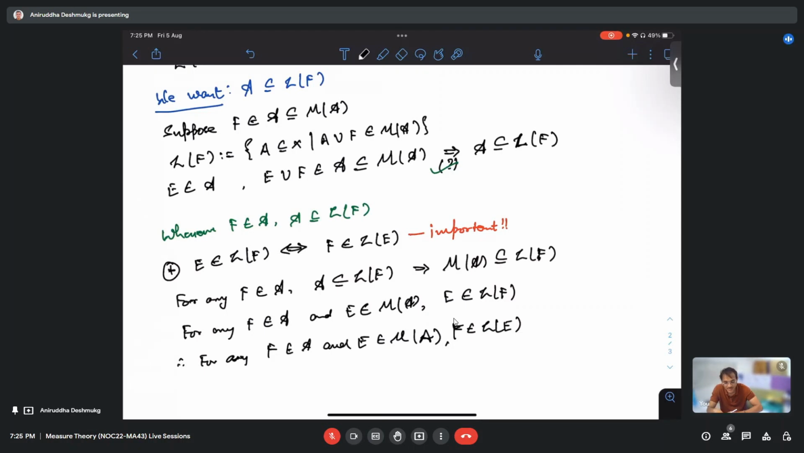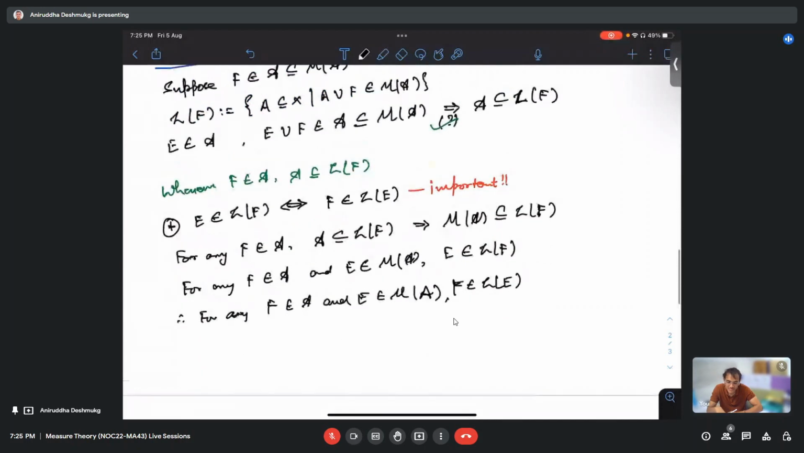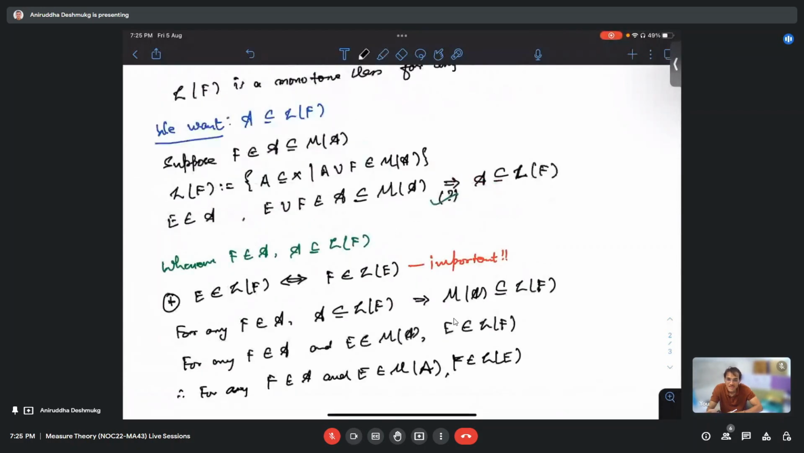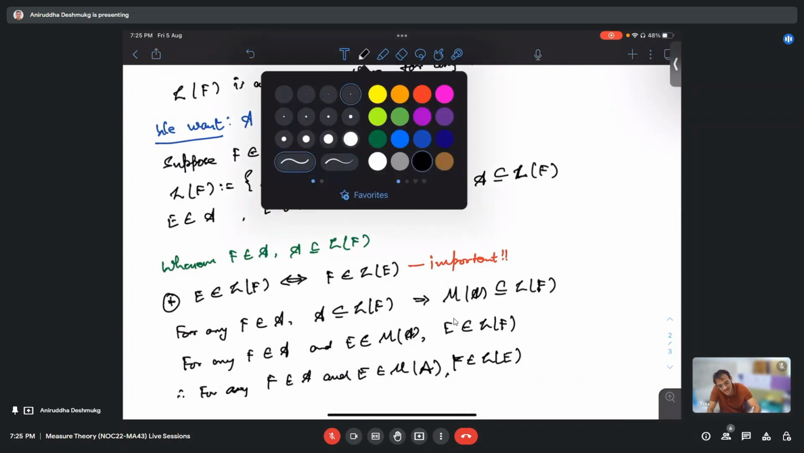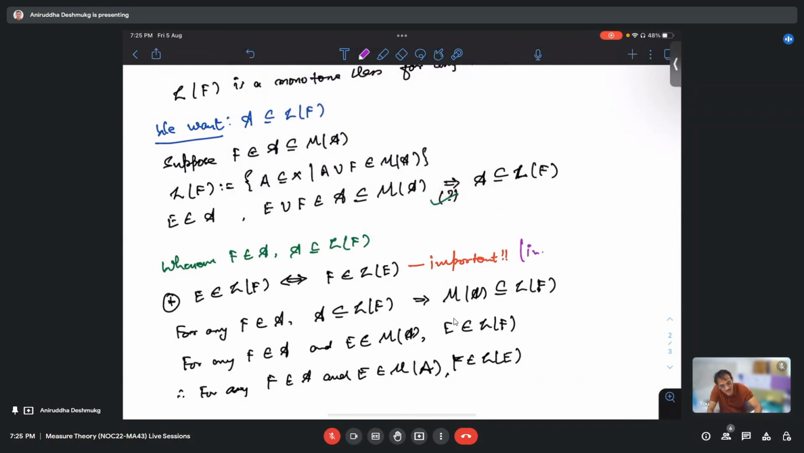All we are saying is, see, L of F. Whenever I say that E is in L of F, by definition, E union F is in M of A. But if E union F is in M of A, then F union E is also in M of A. So F belongs to L of E, and the other way around. That star property is the key here. It is tricky, and also this is independent of whether or not this F comes from A.